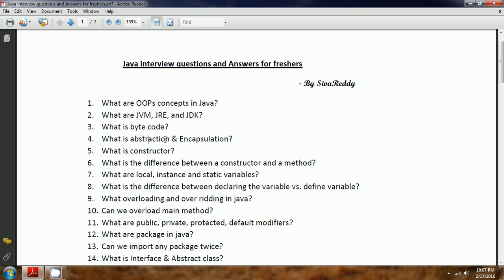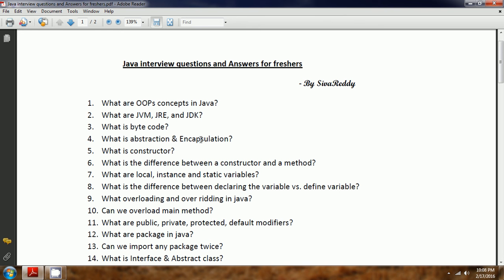Everybody can understand that deposit and withdrawal happen, but internally how it goes, nobody knows. That is called abstraction. In Java, abstraction can be achieved in two ways. One is using the abstract class, and the second one is the interface. Through the interface, we will get 100% abstraction, but through the abstract class, we may have lesser possibility.